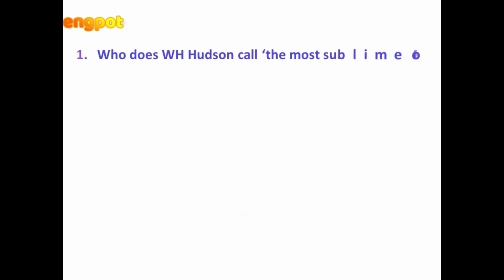Who does WH Hudson call the most sublime of English poets? John Milton. The supreme quality of Milton's poetry is sublimity. And if you look at John Milton's writings, we can find that he never tried any silly subjects or silly characters like love poetries, or his characters were never lovers or lasses.